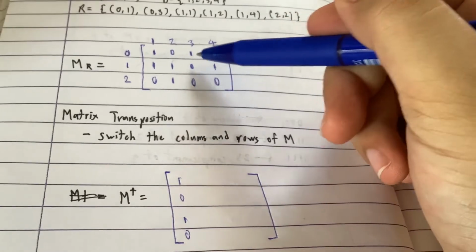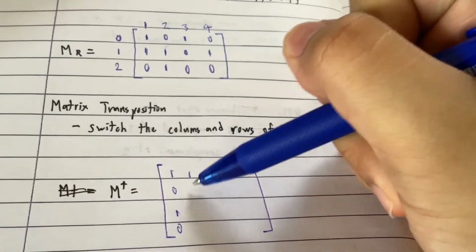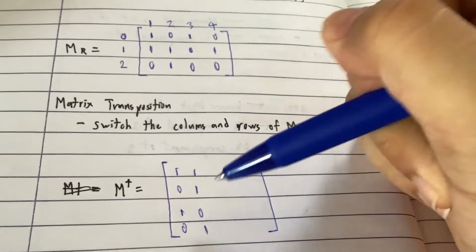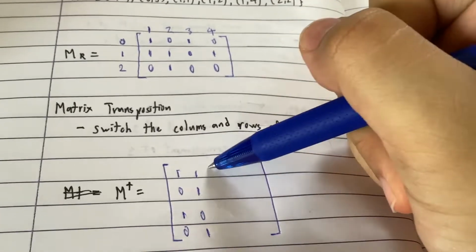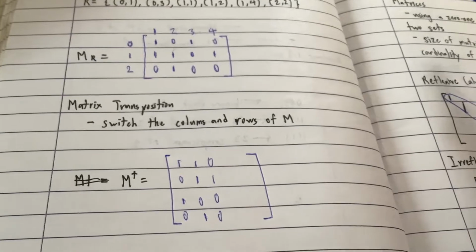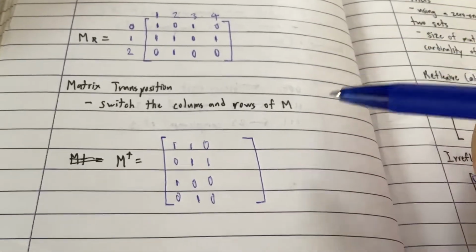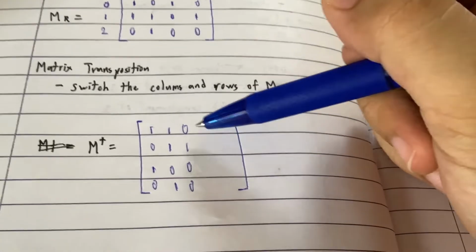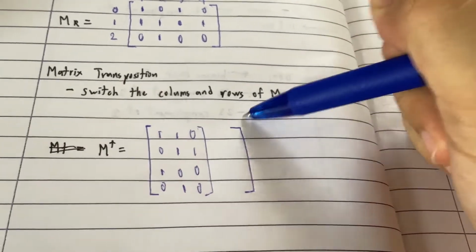And then 1, 1, 0, 1 becomes 1, 1, 0, 1. And then 0, 1, 0, 0 becomes 0, 1, 0, 0. That's it. Very, very simple. You just switch the rows and columns. That's matrix transposition.